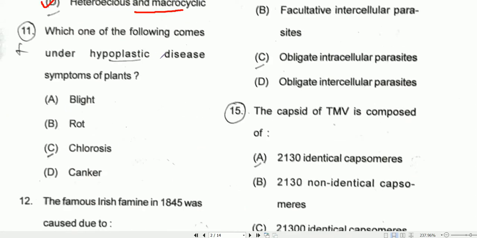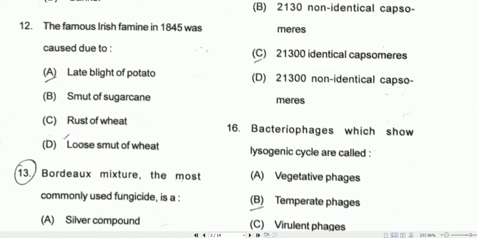Which one of the following comes under hypoplastic disease symptoms of plants? So that is chlorosis. Hypoplastic disease includes chlorosis. Question number 12. The famous Irish famine in 1845 was caused due to the late blight of potato.